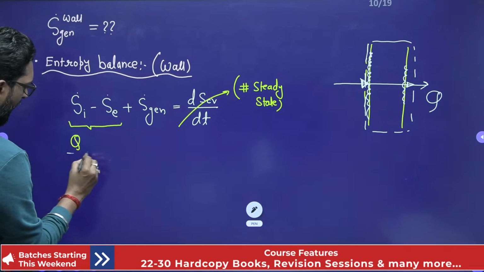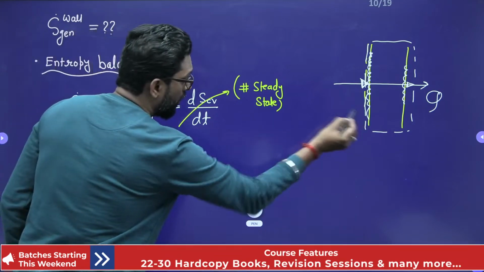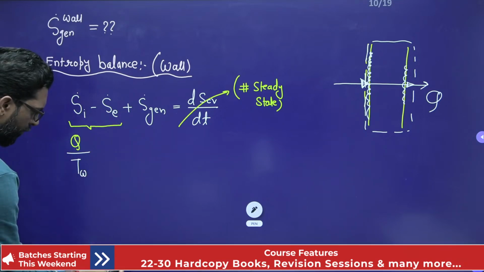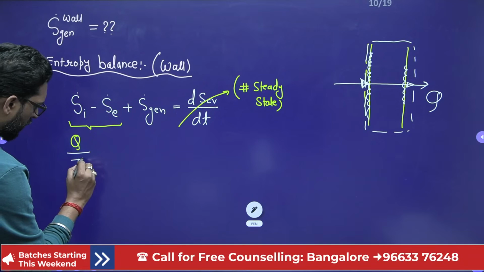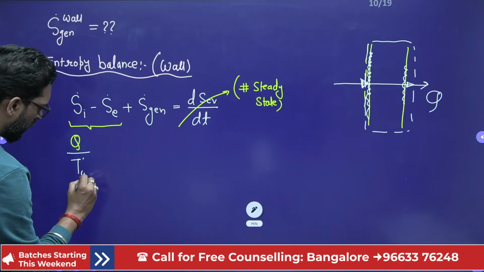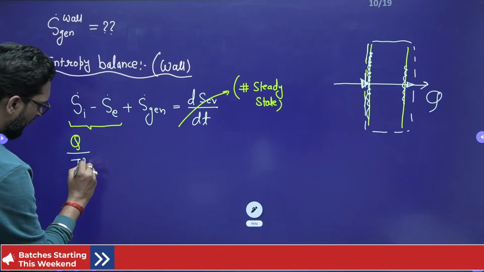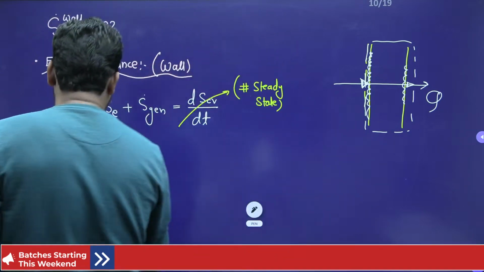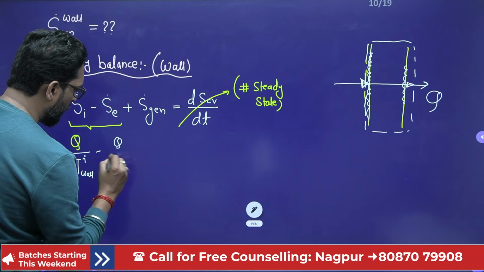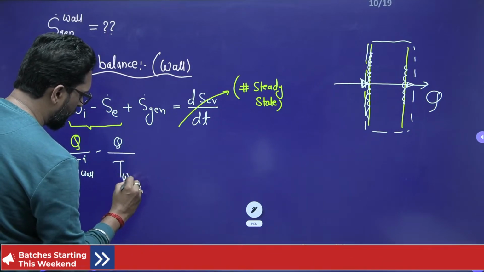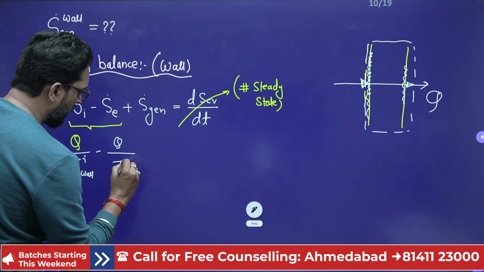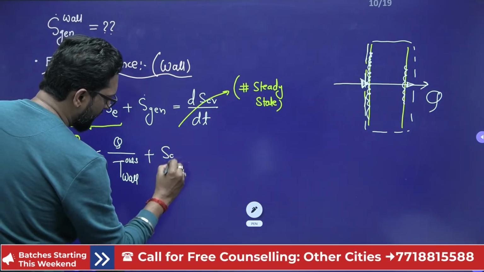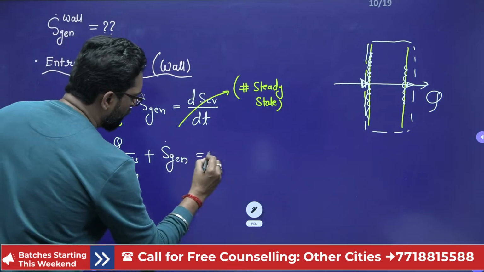Q divided by the temperature of this wall, that means T of wall inside, minus Q divided by T of wall outside, plus S generation is equal to 0.